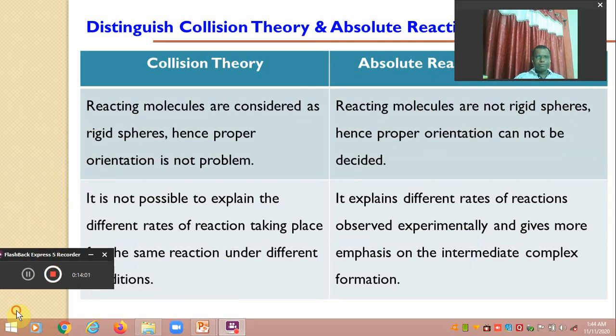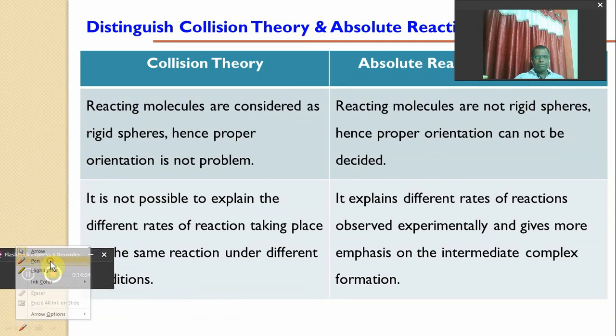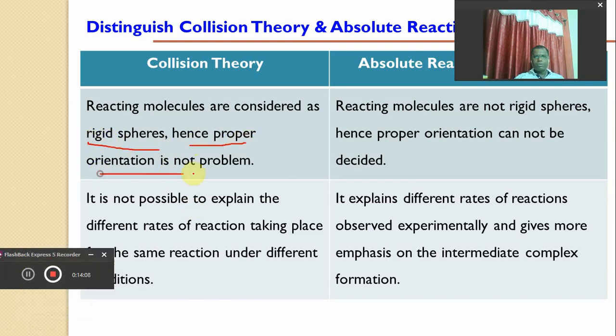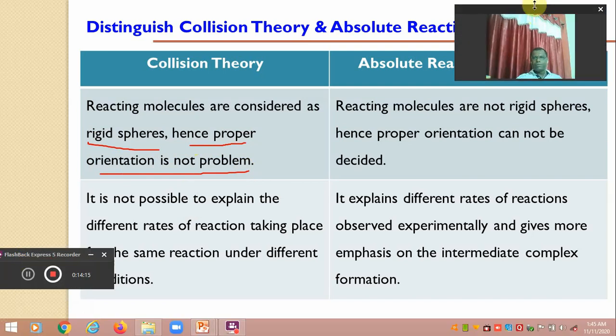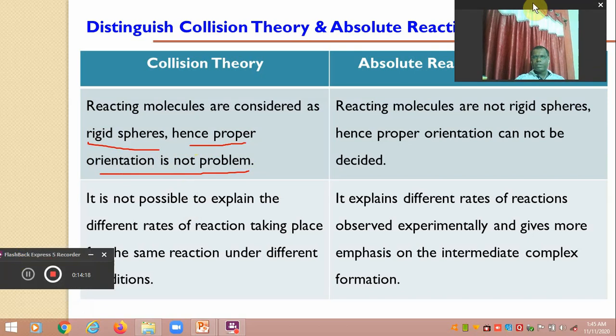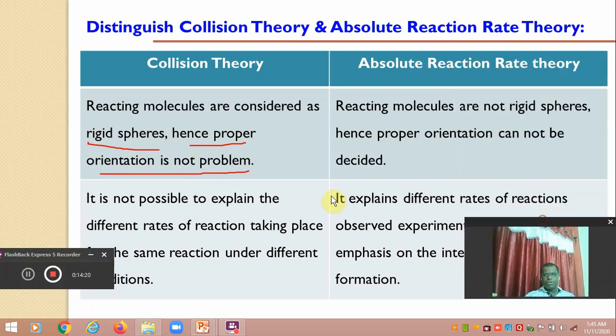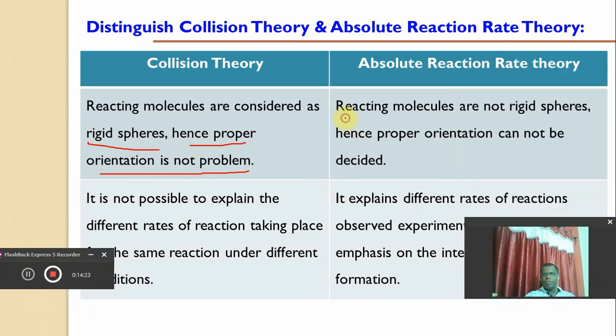Again, collision theory considers the reacting molecules as rigid spheres, and hence proper orientation is not a problem. Definitely, as it considers the reacting molecules as rigid spheres, orientation will not be the problem. But absolute reaction rate theory considers that the reacting molecules are not rigid spheres, and hence the proper orientation has to be decided with the help of the absolute reaction rate theory.